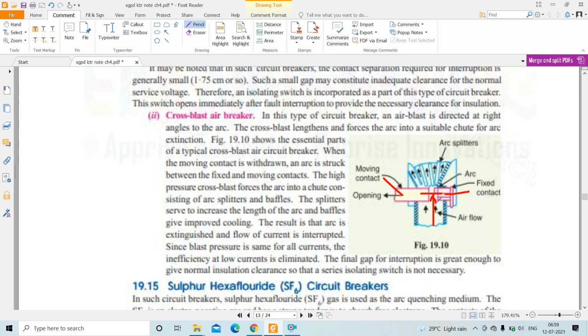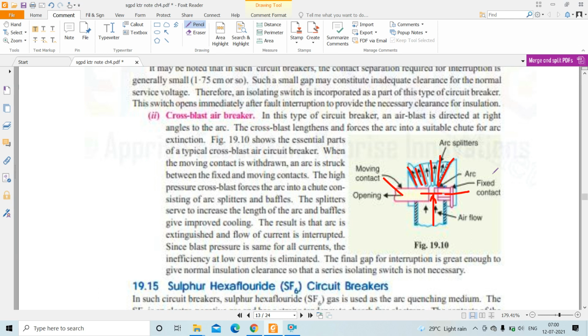The cross blast lengthens and forces the arc into a suitable chute for arc extinction. This chute is one kind of structure made here, and there are many arc splitters present. When the air is blasted at right angle to the arc path, all the arcs are forced to flow through this chute.